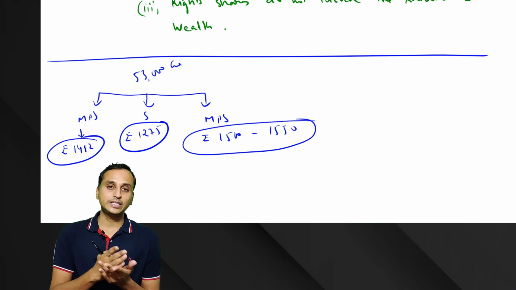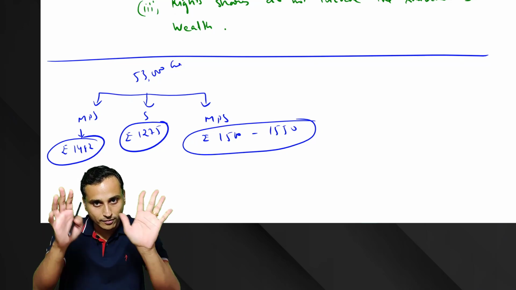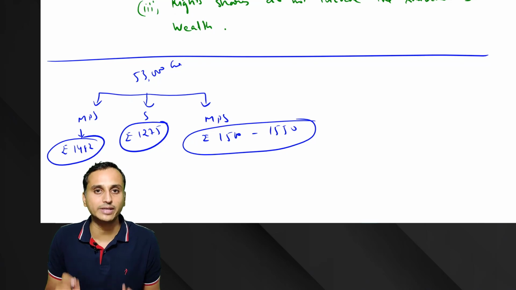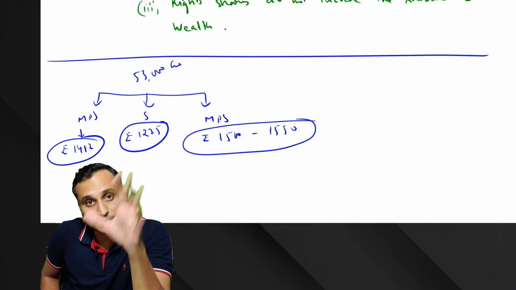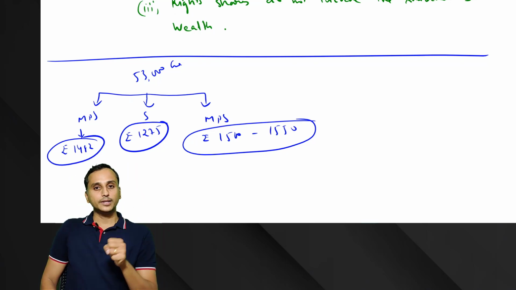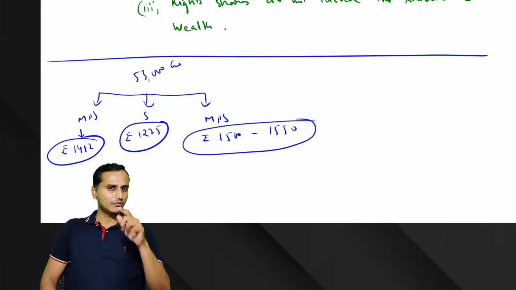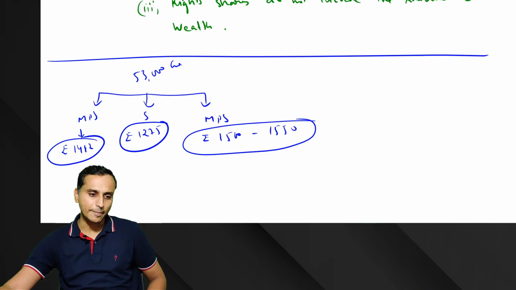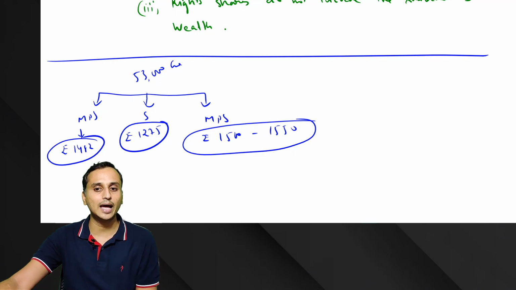Okay, so rights issue practically also the impact would be just what we have learned. The MPS post rights issue will always fall because the rights shares were issued at a discount. So after rights issue, the MPS will definitely fall. Yes, but in Reliance Industries, it was an exception. Why did this happen in Reliance? MPS before rights was 1,452. After rights it is 1,500 to 1,550. It increased. Why did it happen?